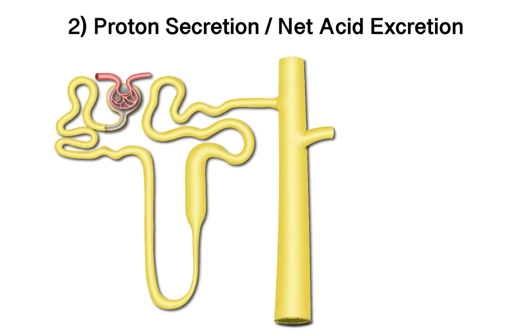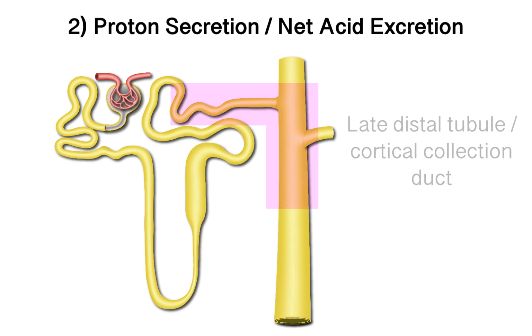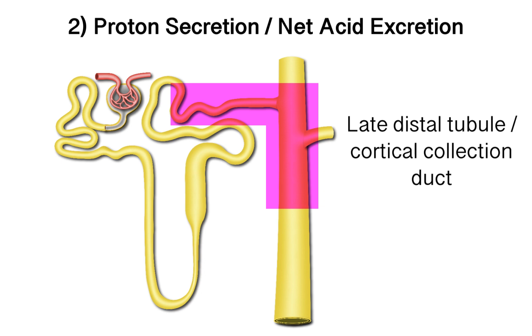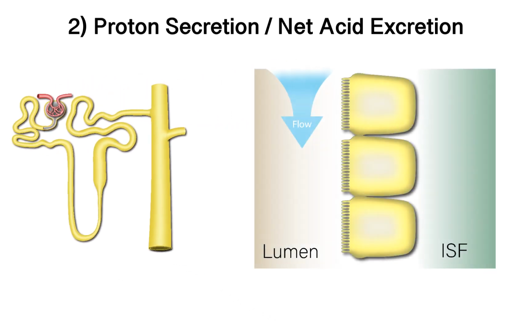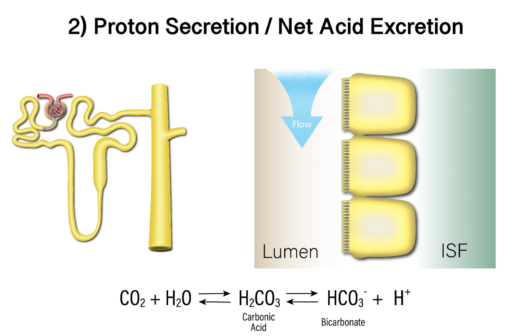The second process, the secretion of protons modulating net acid excretion. The area of the nephron that's mostly responsible for modulating net acid excretion, that is, for controlling the rate at which we're eliminating protons from our body, is in the late distal tubule, cortical collecting duct area. Again, without going into all the transport details here, the main source of these protons is carbon dioxide reacting with water to produce the bicarbonate and the free proton. The protons produced by this reaction are secreted out into the tubular lumen, where they can ultimately become excreted.